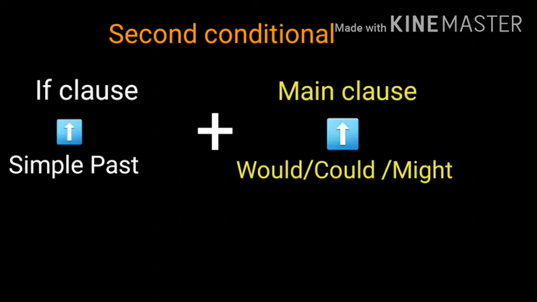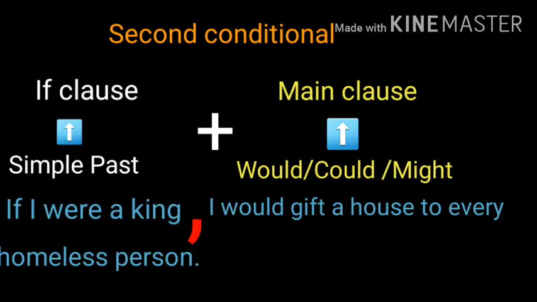The second conditional. The second conditional is used to talk about unreal or impossible situations. Here, the if clause is in the simple past tense and the modals would, could, or might are used in the main clause. Example, if I were a king, I would gift a house to every homeless person.